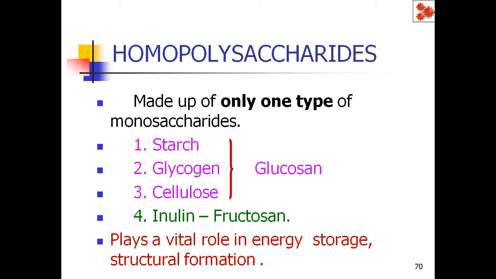Glucosans, examples: starch, glycogen and cellulose, are called glucosans because the repeating unit in them is glucose. Whereas inulin is made up of fructose, so it is called fructosan. These homopolysaccharides play a vital role in energy storage in the body, and they are also involved in structural formation.